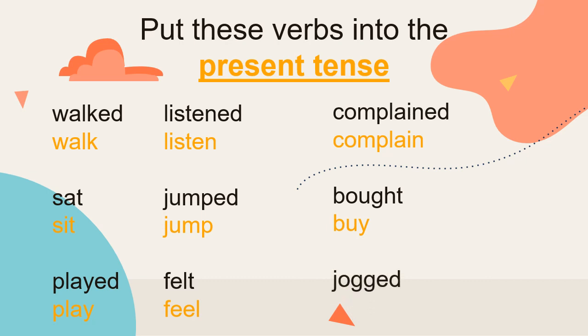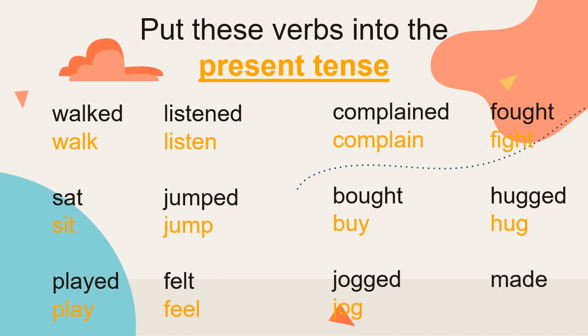Jogged. What is jogged in the present tense? Jog. Fought. How would we put fought into the present tense? Fight. Hugged. That's a nice word. How do we put hugged into the present tense? Hug. And the last one, made, becomes make. You can also try put some of these into a sentence.